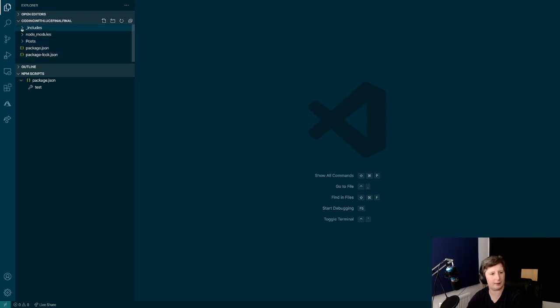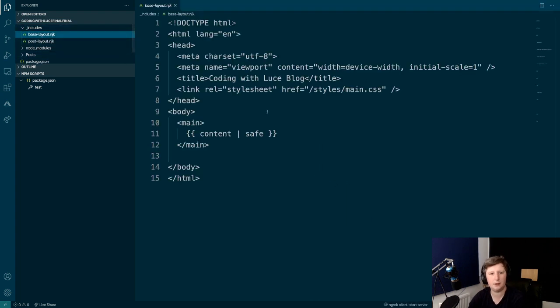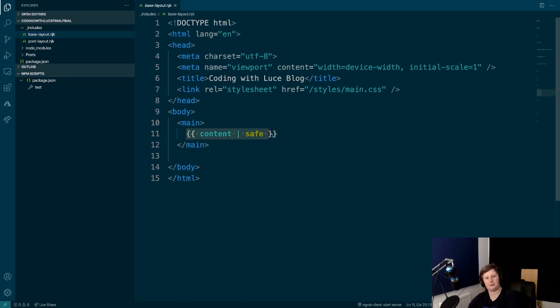But if we have a look at it, the base layout in here is just saying we want every page to have these headers with this style sheet, which doesn't exist yet, but we'll make that. And then it starts to use this templating language with double brackets.